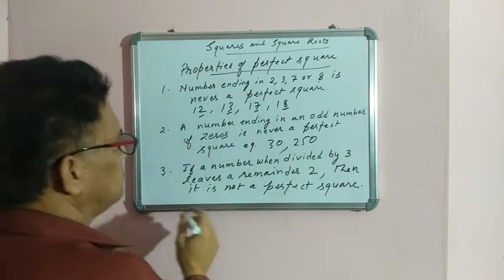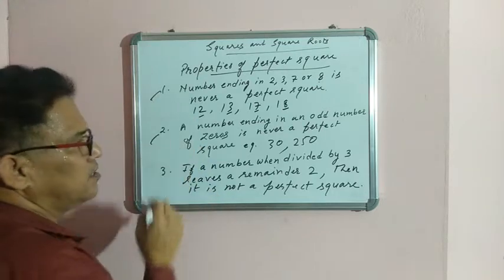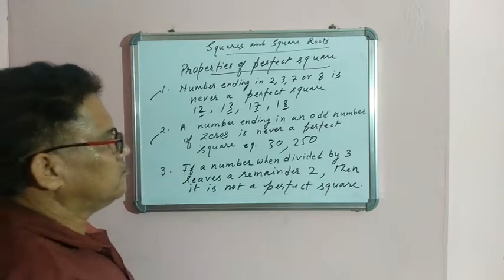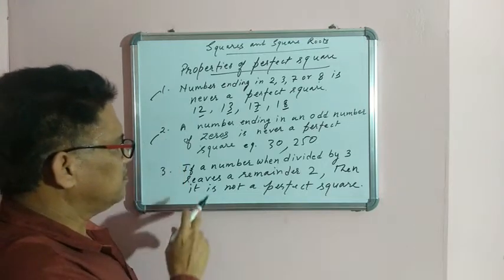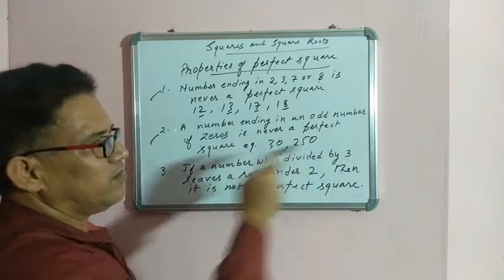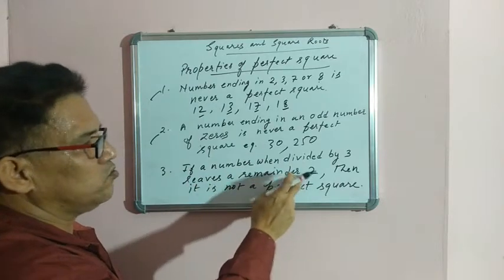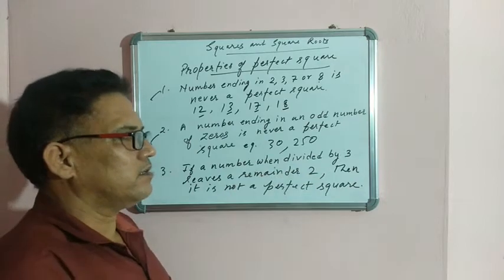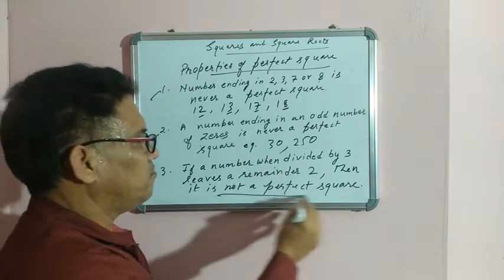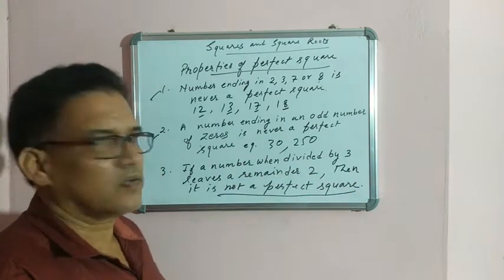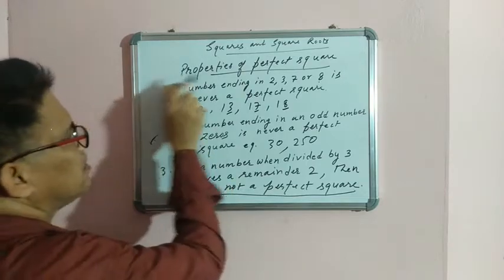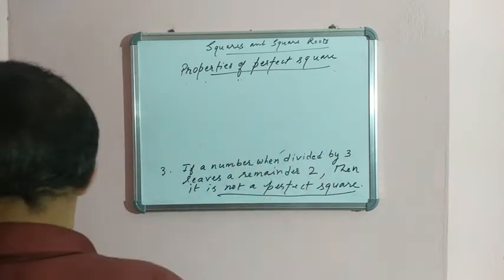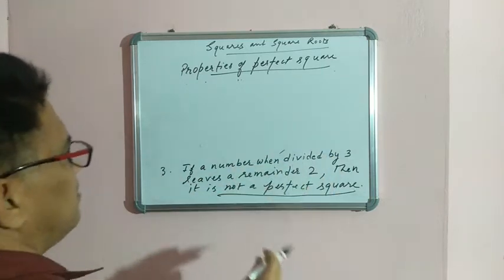Now the third property. These two properties are important. In many questions you will solve using these properties. Third property: if a number when divided by 3 leaves a remainder 2, then it is not a perfect square. Let's see an example. You are dividing by 3 and you are getting remainder 2.